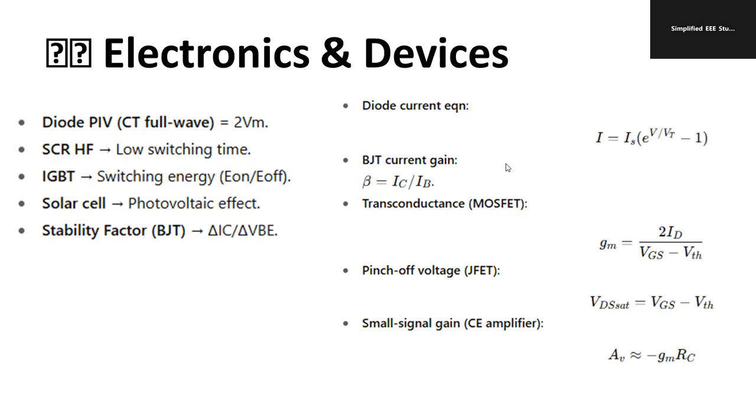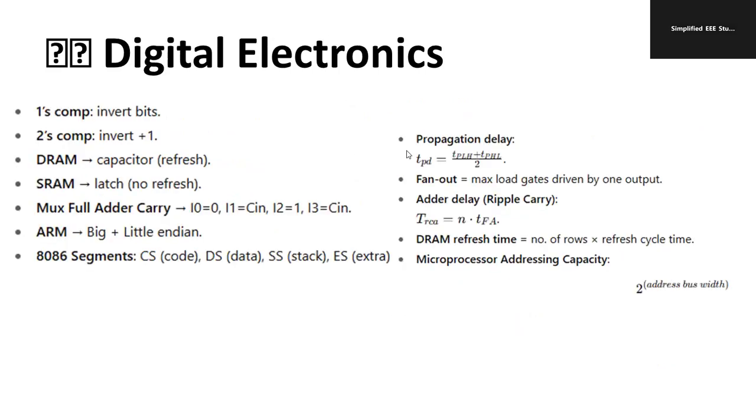Transconductance for MOSFET, GM is equal to 2 ID by VGS minus VTH. Then pitch of voltage and small signal gain of the amplifier; we can generate those particular amplifiers, however you need to invest more time. So those formulas you have to remember. Kindly remember those important formulas, so we can make it not an issue. We can note down all the important formulas and apply them.